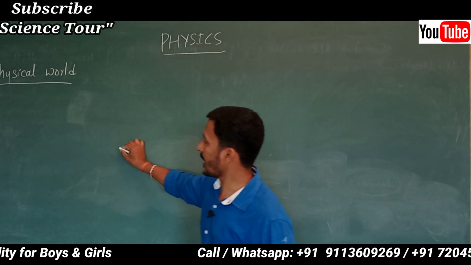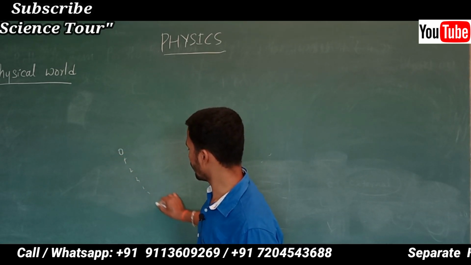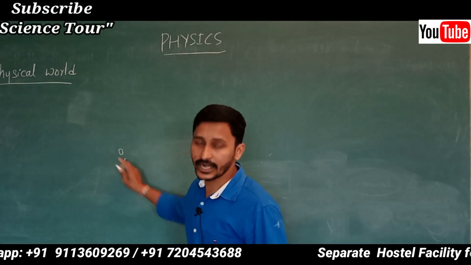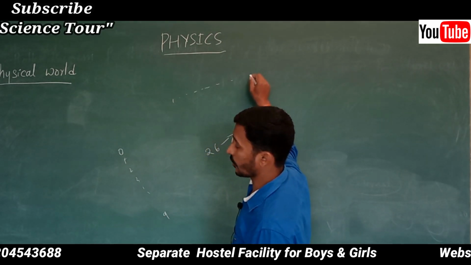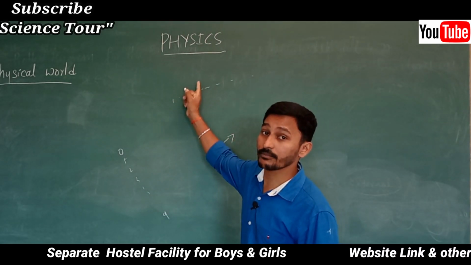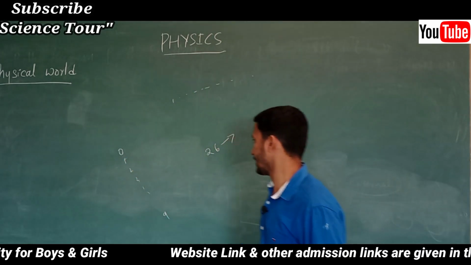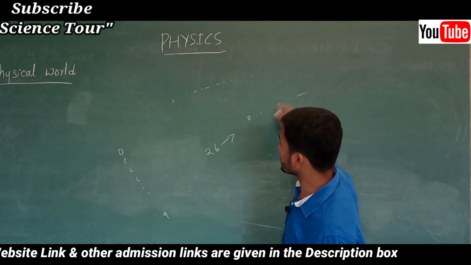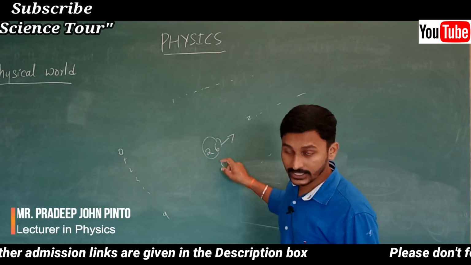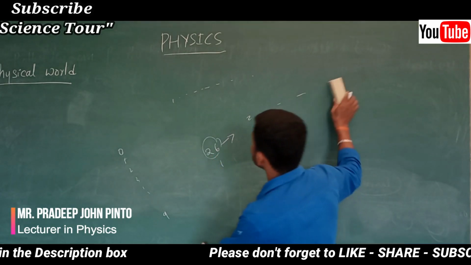Now I have the numbers 0, 1, 2, 3, 4, 5 till 9. 10 numbers are there, no? Any number I write down is derived from these numbers, which means these are the fundamental numbers. Okay. So whatever words are there are derived from these 26 letters, which means these are the fundamental letters, right?